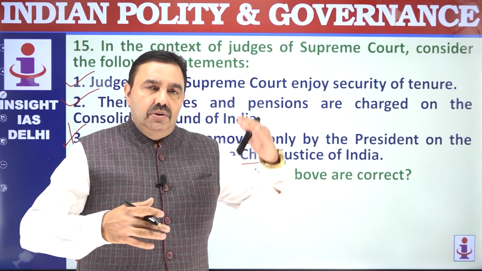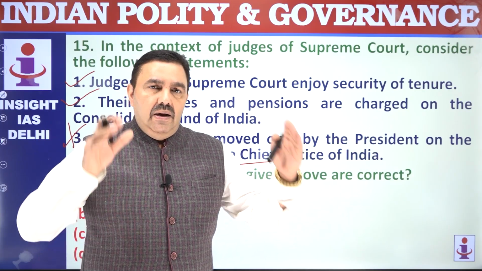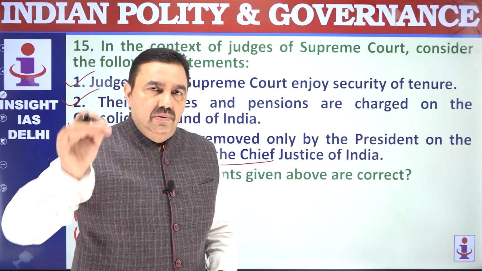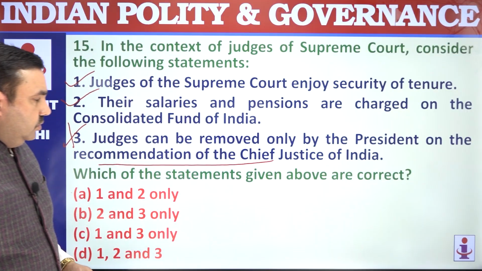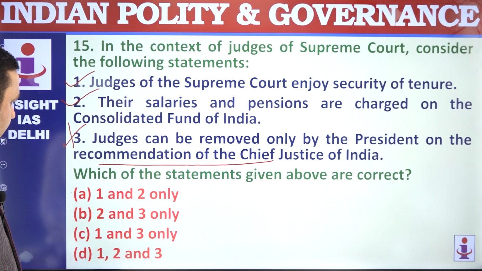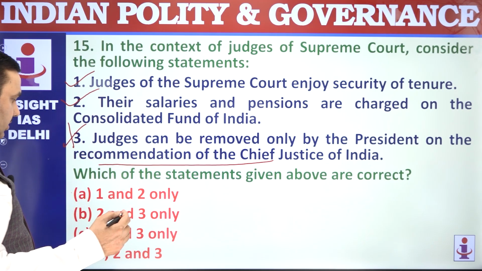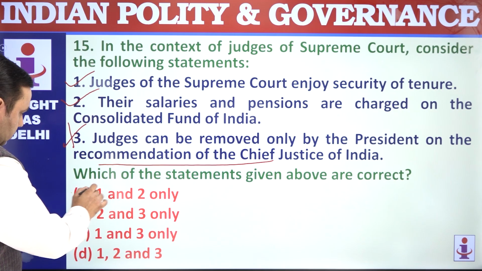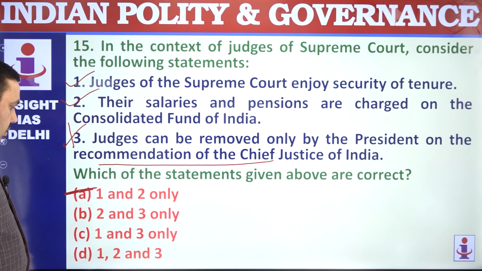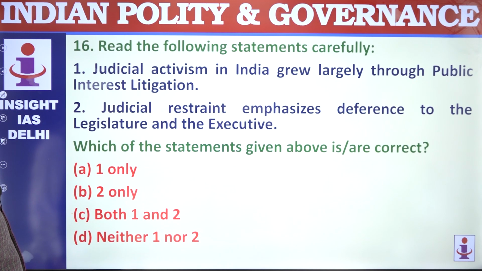Both houses will have to pass the motion of removal of a judge of the High Court or Supreme Court with a special majority. And then there are other conditions to be fulfilled, like inquiries to be conducted and an opportunity to be given to the concerned judge. Only 1 and 2.